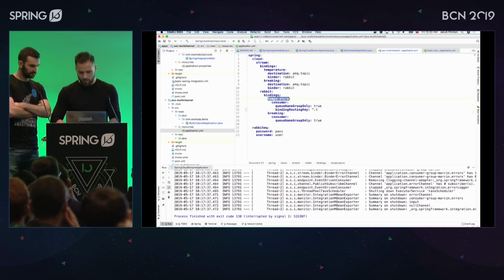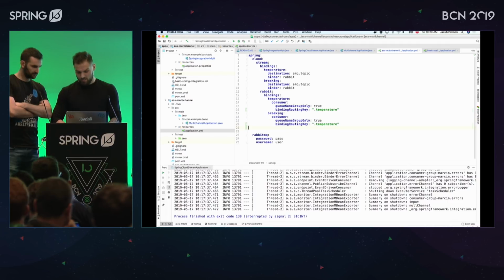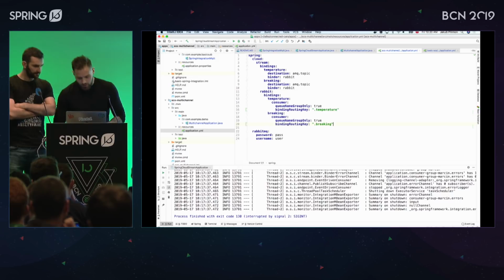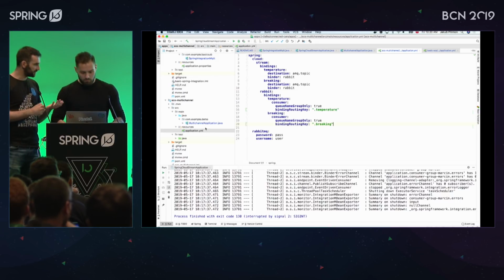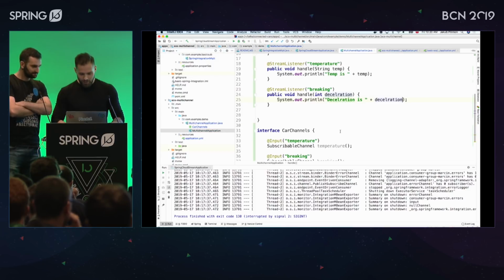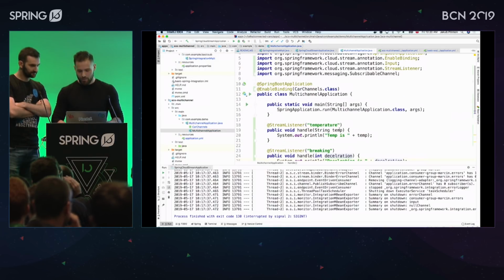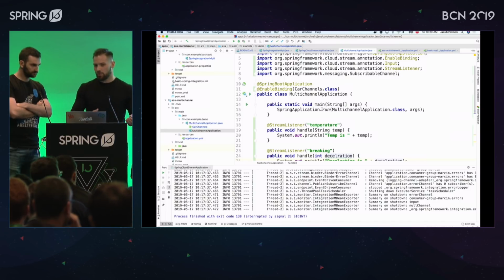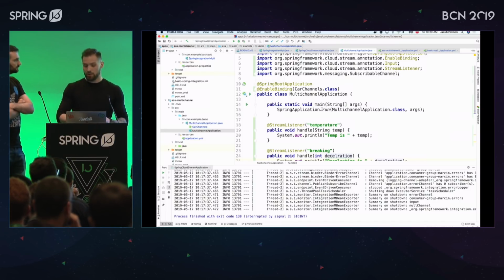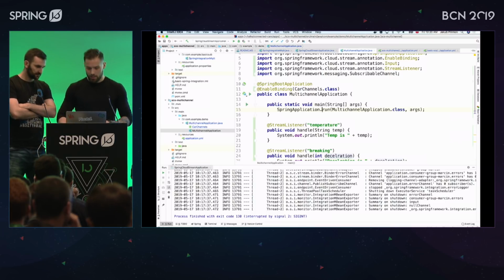Going to copy-paste, it's going to be quicker. And the other one is braking. Binding routing key, there is no typo. This time it's important. If I now run it and we push from MQTT to the temperature topic and then to the braking topic, we should see different loggers involved. Absolutely. Let's do that.